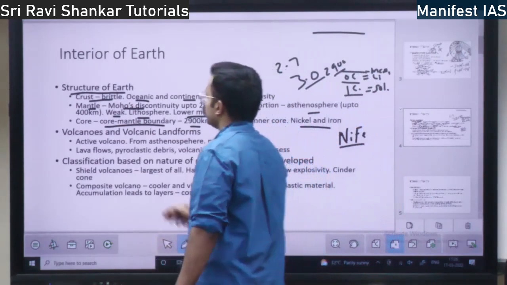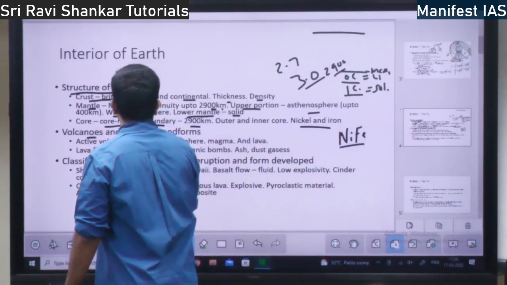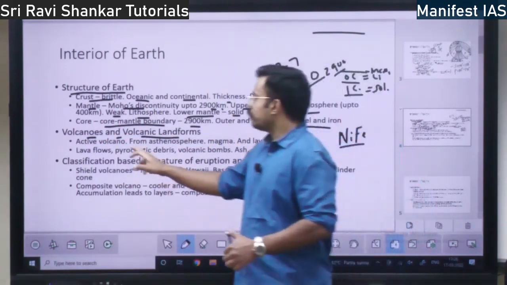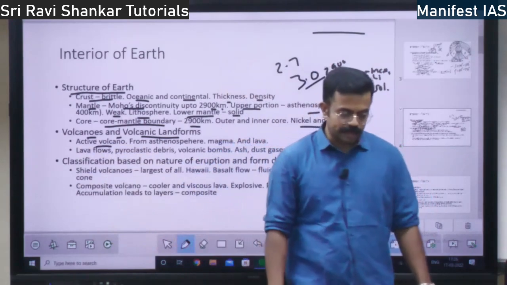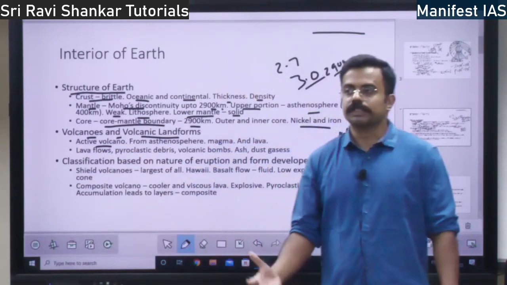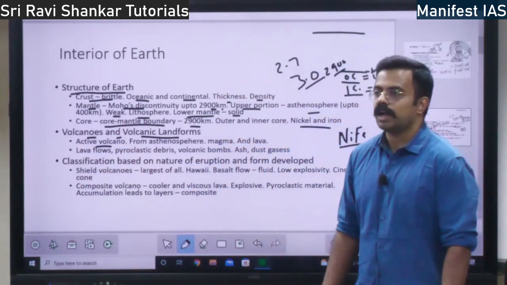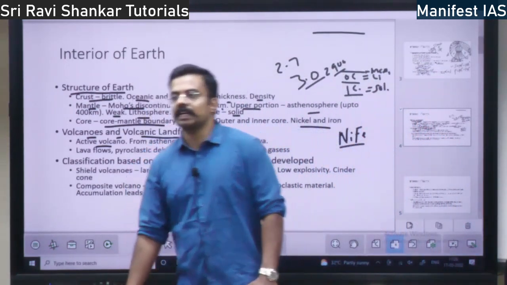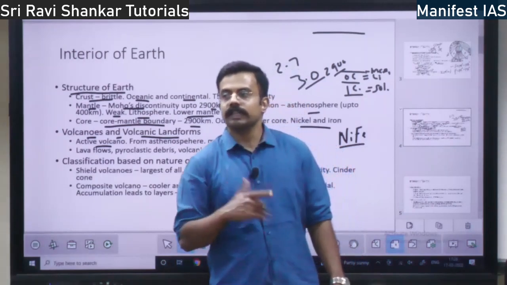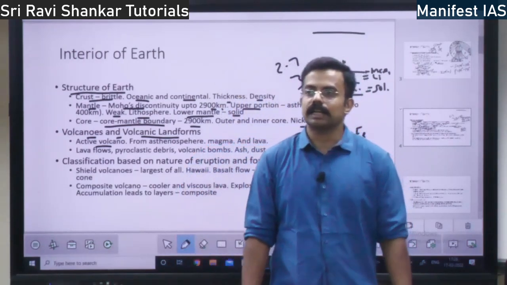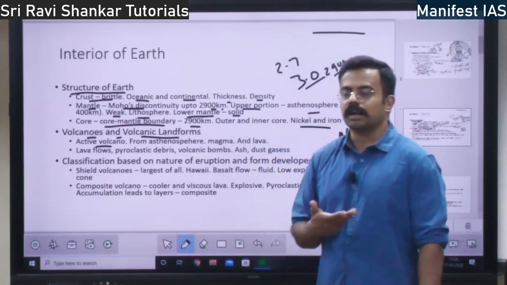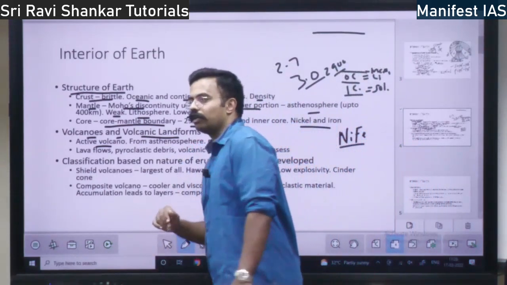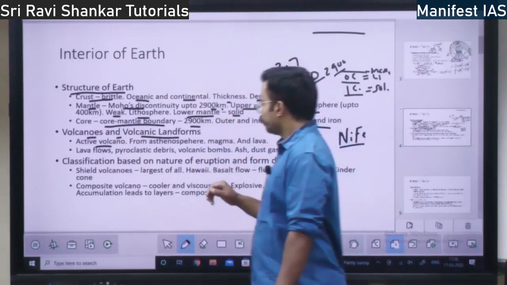Next you have volcanoes. Let us discuss volcanoes. Volcanoes and volcanic landforms. So, you have active volcanoes. What are active volcanoes? Volcanoes which have erupted in recent times are called active volcanoes. Does India have any active volcano? You have Barren Island. Barren Island has erupted in the last century, right? Barren Island is the only active volcano in India, right?